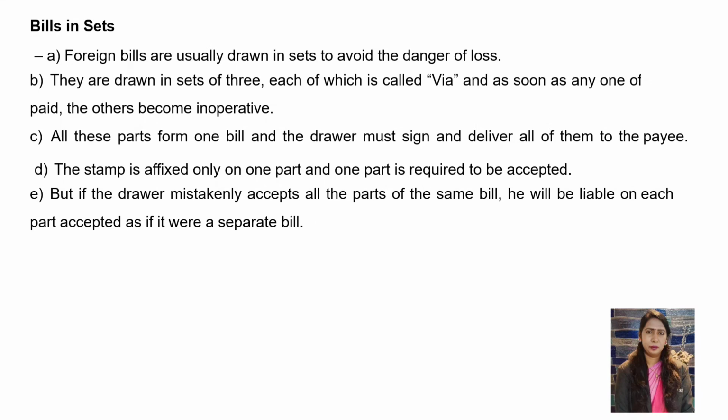All these parts form one bill and the drawer must sign and deliver all of them to the payee. A stamp is affixed only on one part and only one part is required to be accepted. But if the drawee mistakenly accepts all the parts of the same bill, he will be liable on each part accepted as if it were a separate bill.